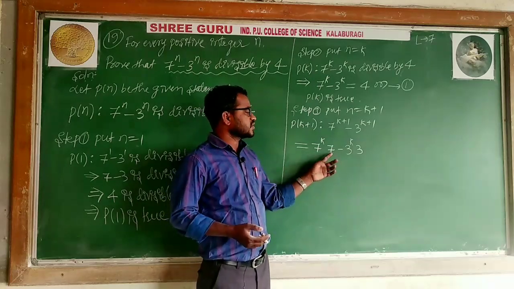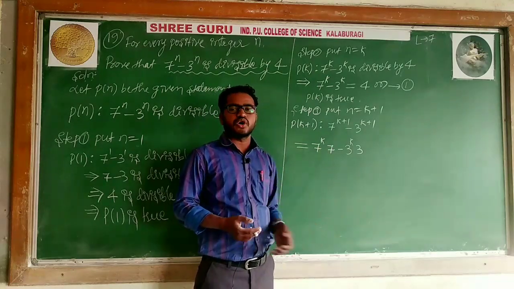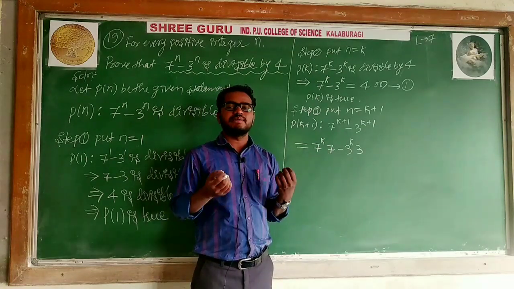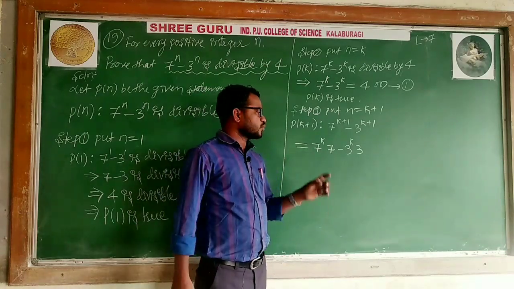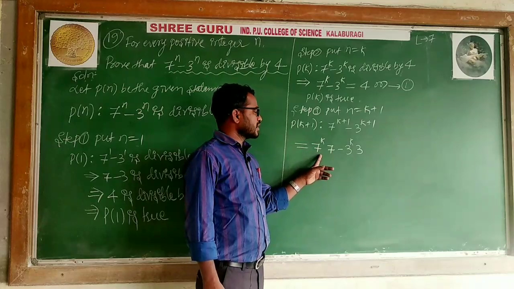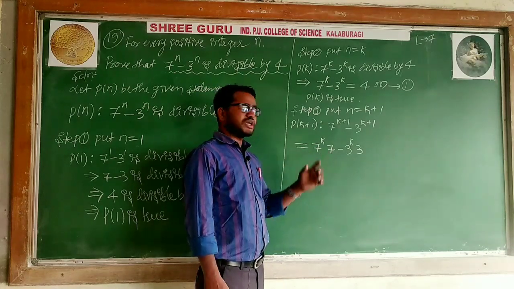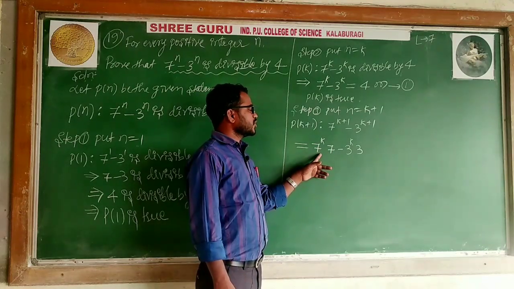Either 7 is not common or 3 is not common. There is nothing common, so there is one mathematical technique. What technique? You have to take one term. You choose one of the things here. You can choose any one: 7 to the power k or 7.